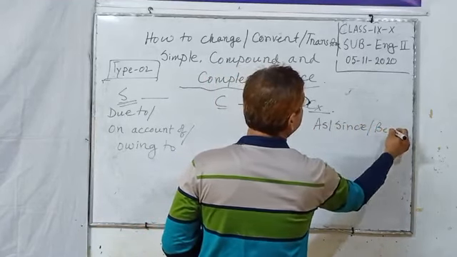In a compound sentence: It was heavy rain, and so the mass was cancelled.